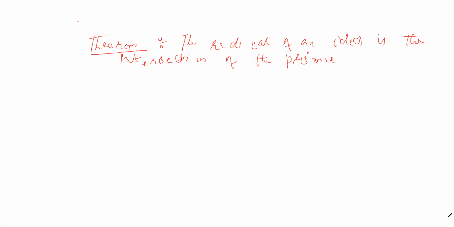So the radical of an ideal is the intersection of the prime ideals containing it. Okay, so this is what we are proving. So let us see the proof of this theorem.